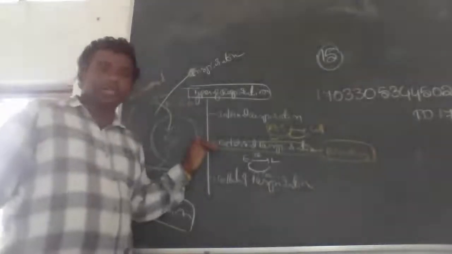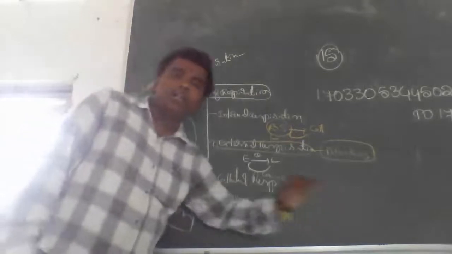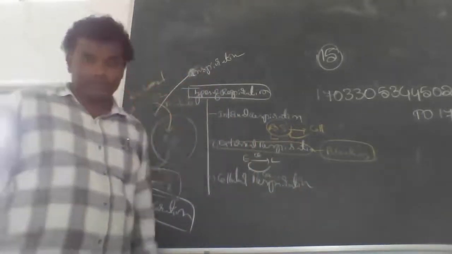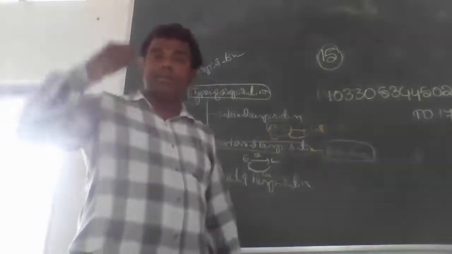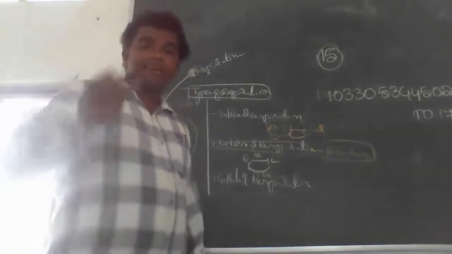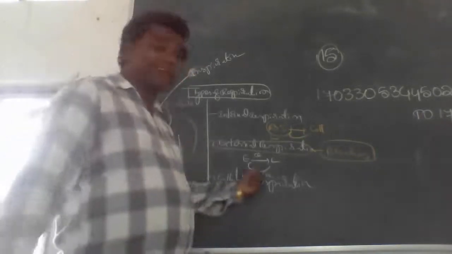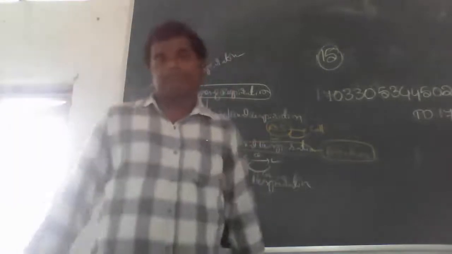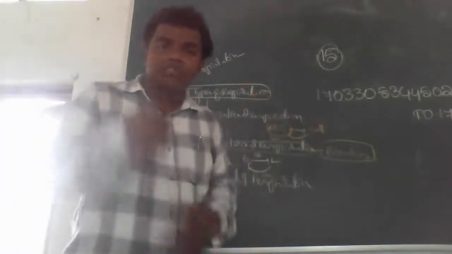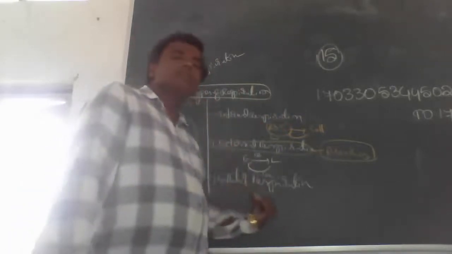Right, now coming to cellular respiration. Cellular respiration is nothing but the respiration that takes place within the cell. So that is called cellular respiration. In cellular respiration, as I told, the glucose is oxidized to produce ATP energy. That is in the mitochondria.